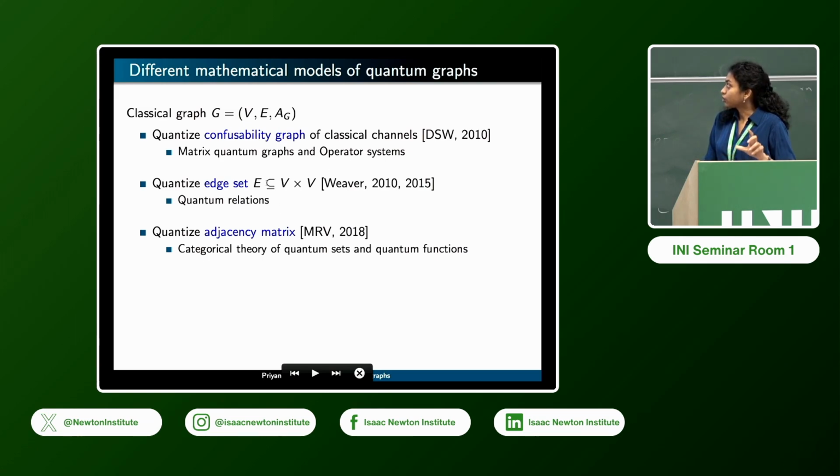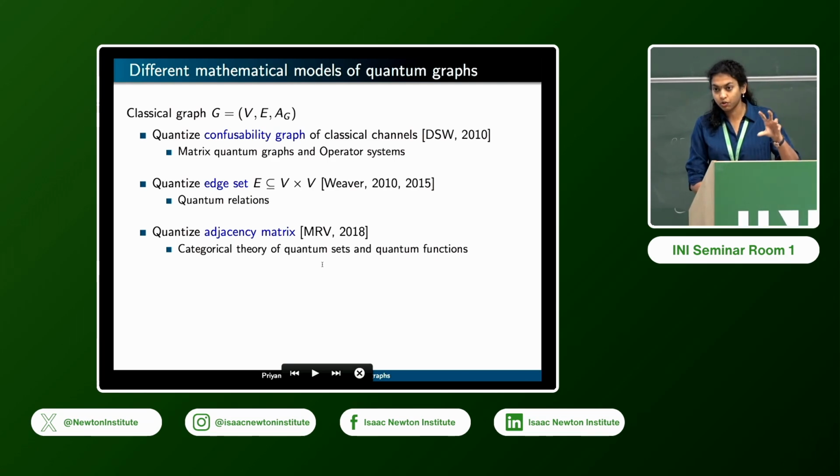The other way is to look at the edge set of a classical graph and quantize the edge set. This idea was used by Nik Weaver in his study of quantum relations on a quantum set. And then there's yet another way, which uses a categorical theory of quantum sets and quantum functions. You look at a non-commutative analog of a finite set, given by a C-star algebra with some properties, and it's a quantum set.